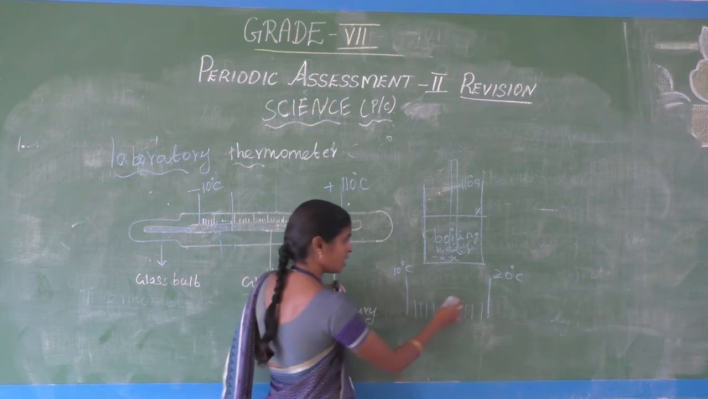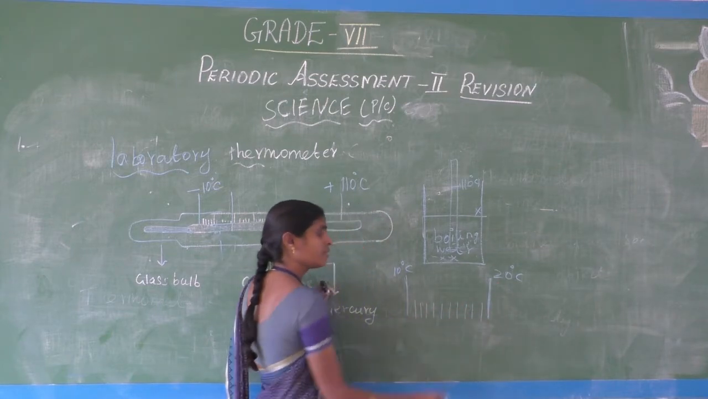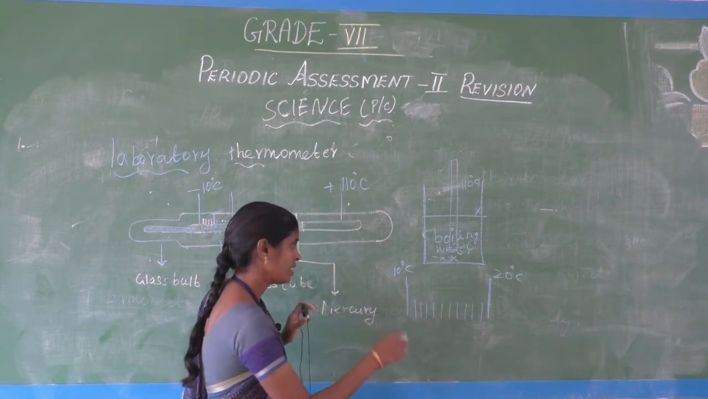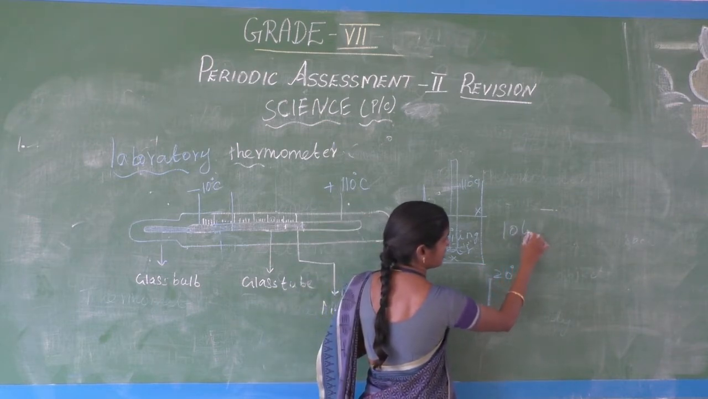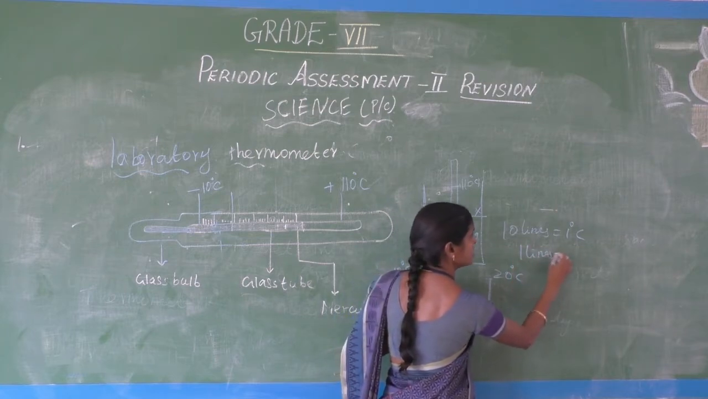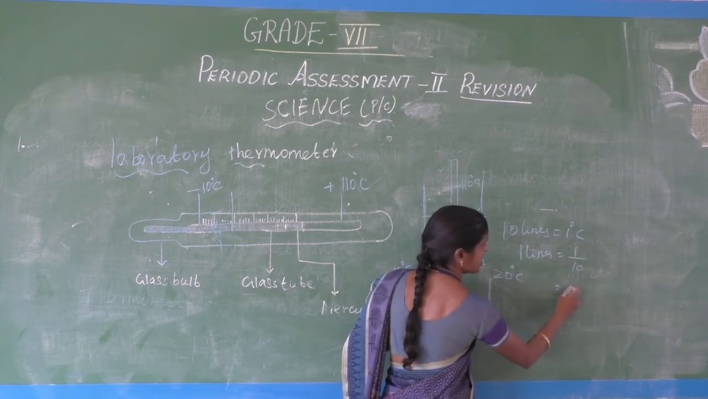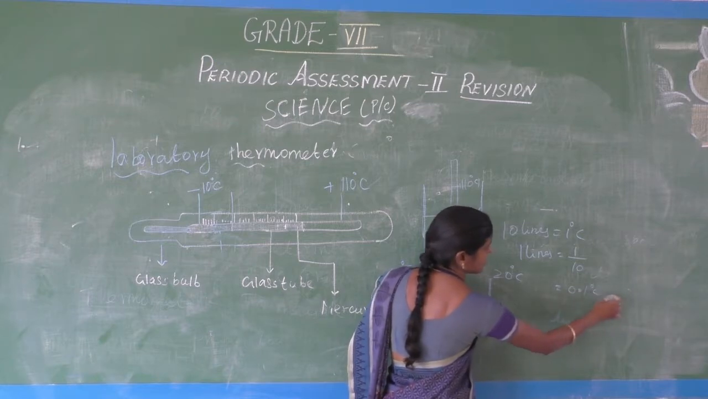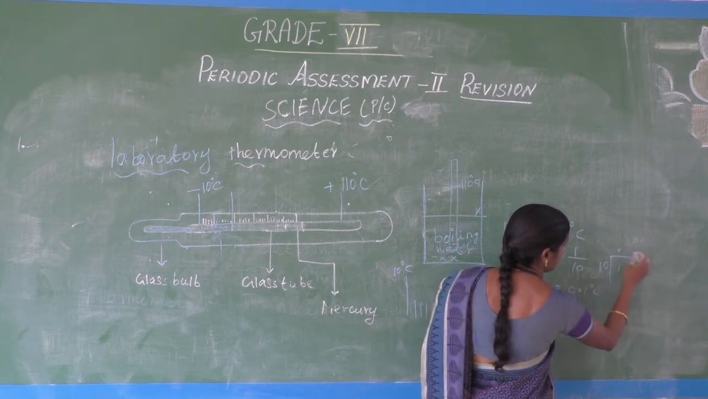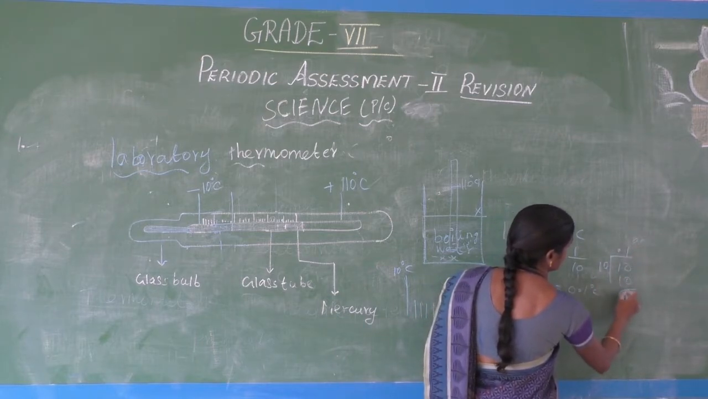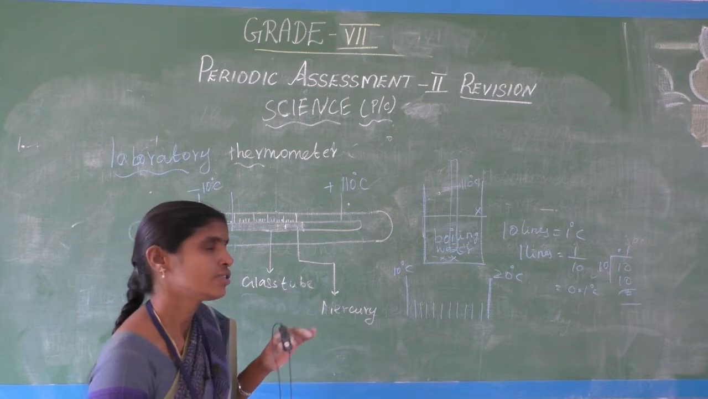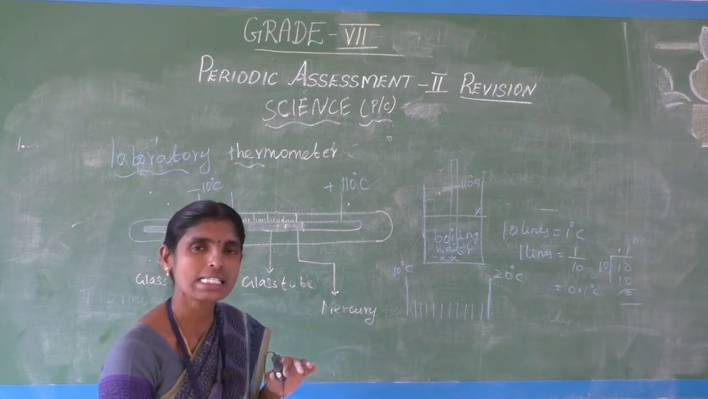Between two big lines, there are 10 small lines. What is the value of the small line? Here 10 lines equal 1 degree Celsius, so 1 line is equal to 1 by 10 degree, that is 0.1 degree Celsius. Are you clear? What is the value of the small line? 0.1 degree Celsius. They will ask one more question.